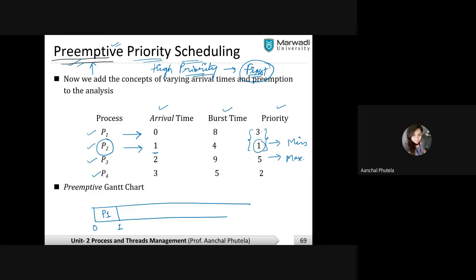Which one is having the maximum priority, P1 or P2? P1. So can I continue with P1? Yes, I can, because P2 is having minimum priority as compared to P1.